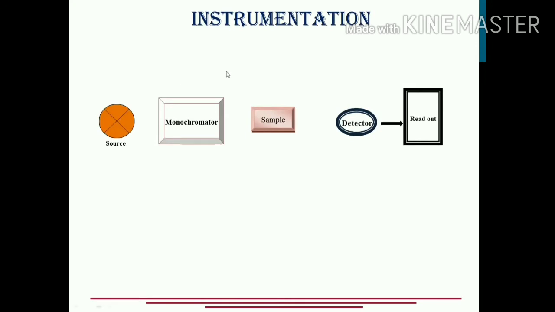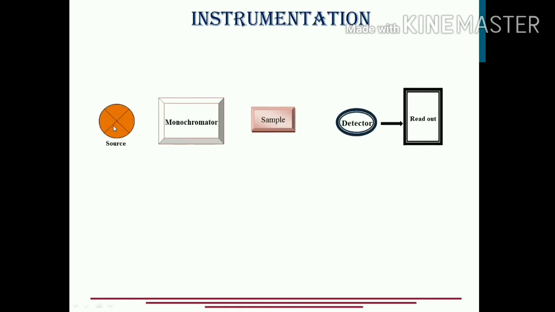The major components of the spectroscopic instrument: first is the source. Source means the source of electromagnetic radiation. Second is the monochromator, and then we have the sample, a detector and the readout. These components are arranged in the same pattern, one after the other. We cannot place the sample over here or the monochromator over here, because that will be of no purpose to us, right?